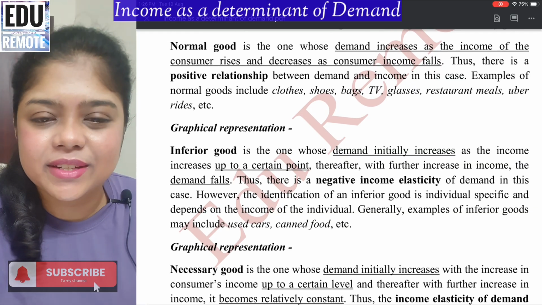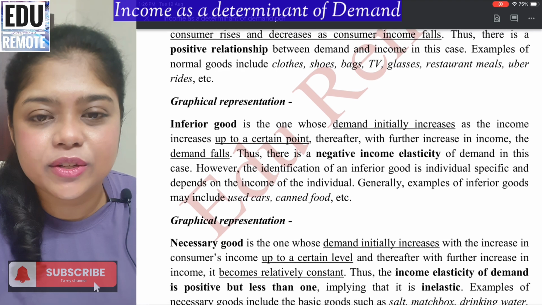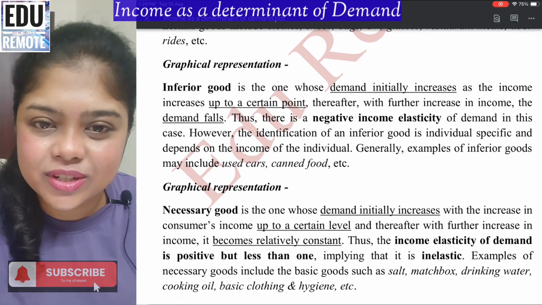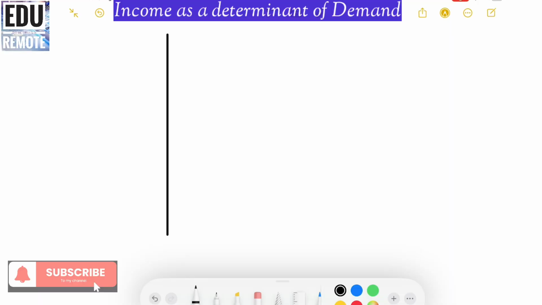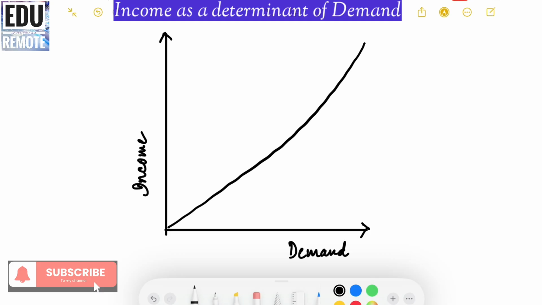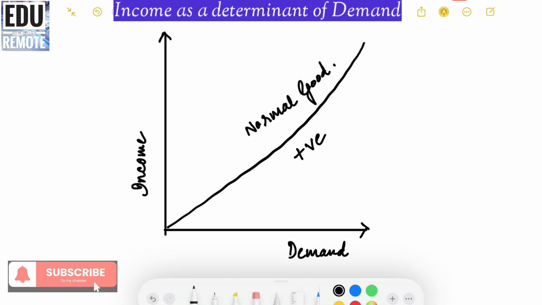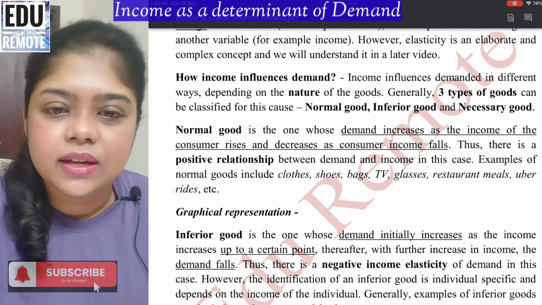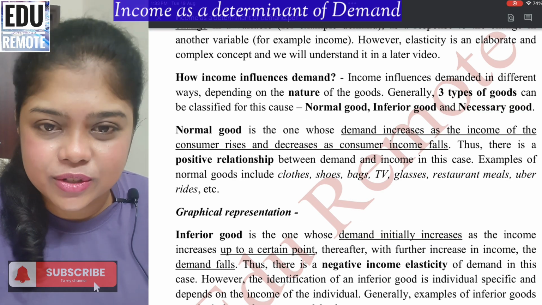The graphical representation of income as a determinant of demand in case of a normal good is as follows. In the graph, on the y-axis we will have income, and on the x-axis we will have demand. The graph shows a direct positive relationship between the income of the consumer and the change in demand. So this is the graph in case of normal goods, and it has a positive relationship.